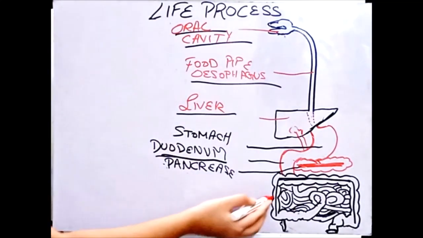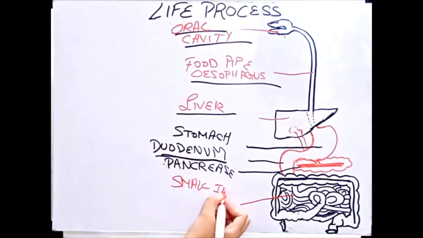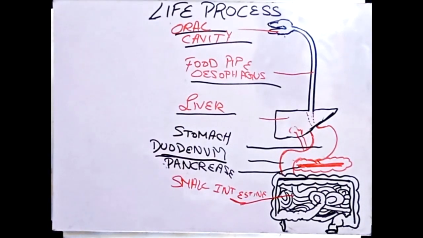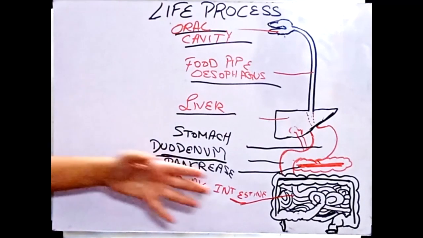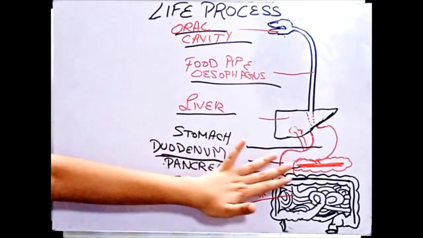After that, here according to me, I am now writing it as small intestine. इसीलिए कई बार हम लोग इसको अलग अलग करके लिखते हैं, नहीं लिखते हैं, साथ ही लिख देते हैं, क्योंकि हम फिर duodenum और ileum को differentiate नहीं करते हैं. तो जब उन दोनों को नहीं किया तो duodenum को भी क्यों करना? So you can just while drawing diagram you can avoid it.